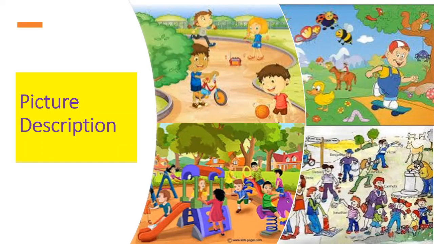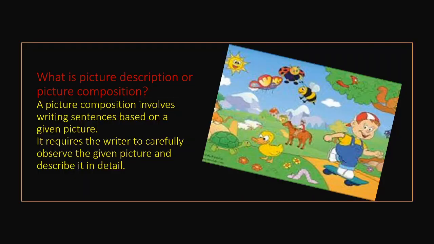Here we go. Picture description, it is also called picture composition. Now what is picture composition? Picture composition is about writing different sentences in the form of a short paragraph based on a given picture. Okay, and for the writer of this paragraph it is very important to have some very good observation skills.